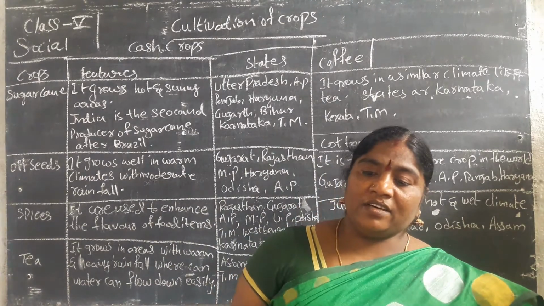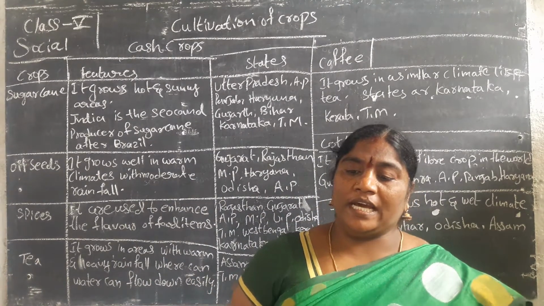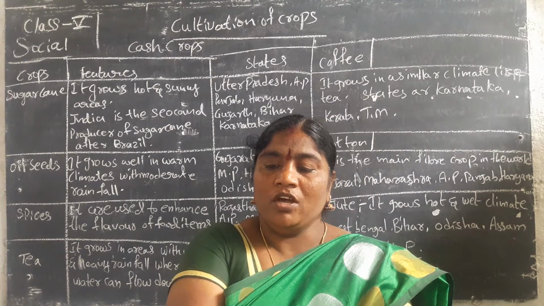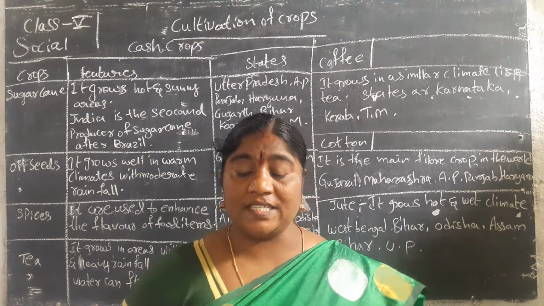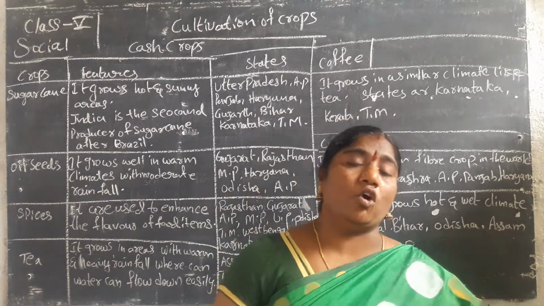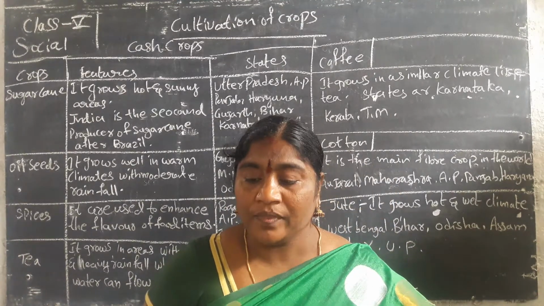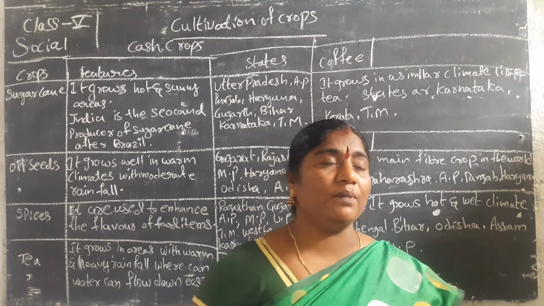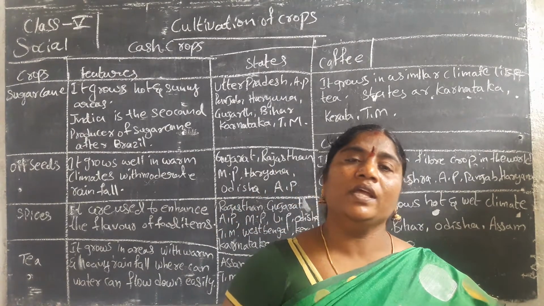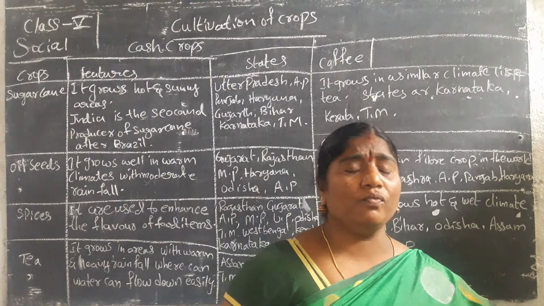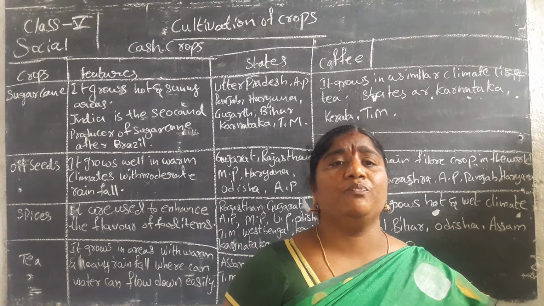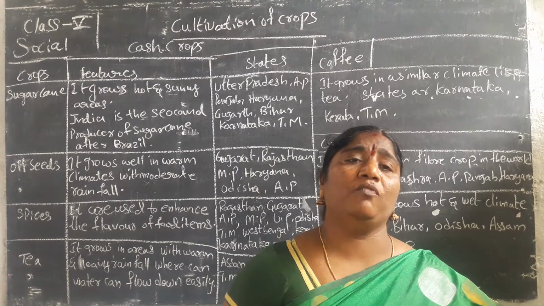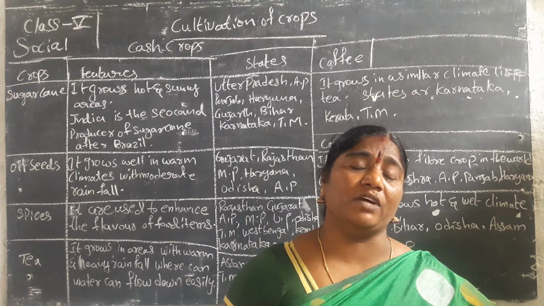In that, mustard oil, groundnut oil, sesame and castor seeds, and sunflower are the oil seeds. We make oil from them to use for cooking, and they are used for making edible oil. For cooking curries and for deep frying, we have to use oil. It is the main ingredient in making food.